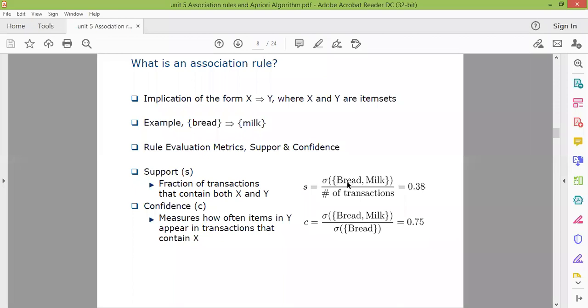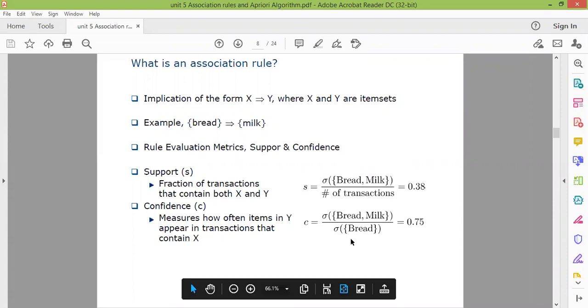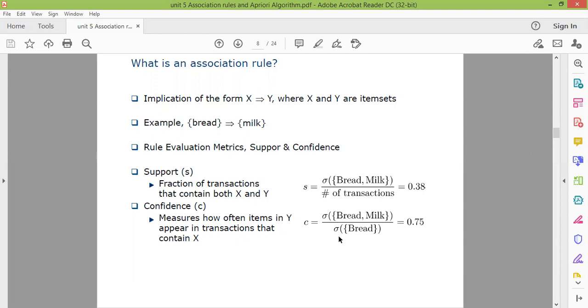In both the values, the first part is very similar. First, we have to calculate those transactions which contain both bread and milk. Suppose this is the support count. So sigma bread and milk is there in both the values, but the divisor is different. Here we are dividing by the total number of transactions, and here we are dividing by only X number of transactions. So this is only the transactions where X occurs.